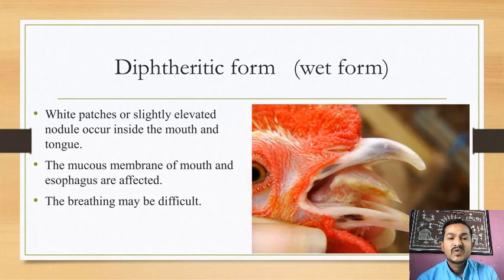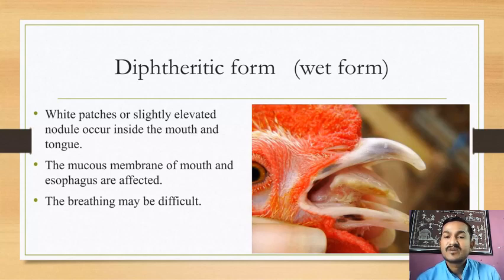Then the mucous membrane of the mouth and esophagus are affected. Clear? Which parts are affected by the wet form of fowl pox? The mucous membrane, and the esophagus. The esophagus is a part of the alimentary canal, which I have already explained in the previous lecture. Now, next, breathing may be difficult.